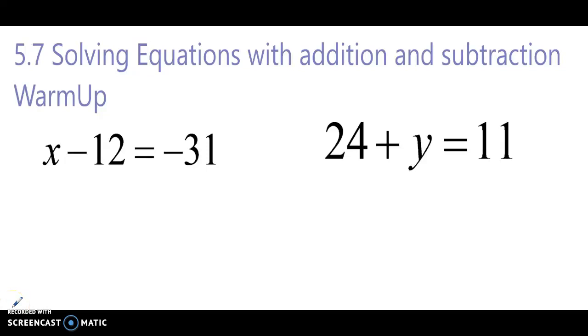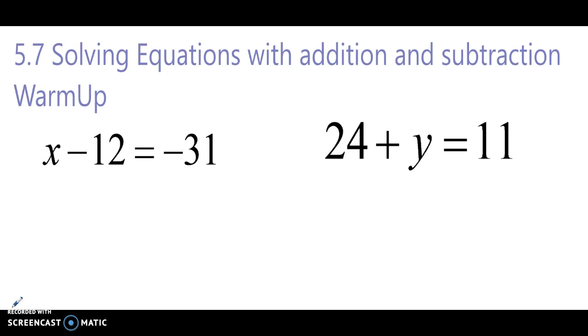In this video, 5.7, solving equations with addition and subtraction, we're going to do just that. We're going to solve equations, but now they're going to involve fractions and negative numbers, so we have to pay very special attention to those things. So here's a little warm-up problem.